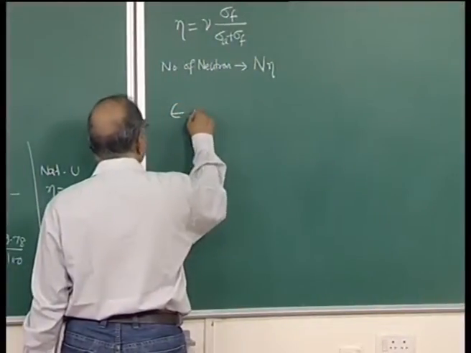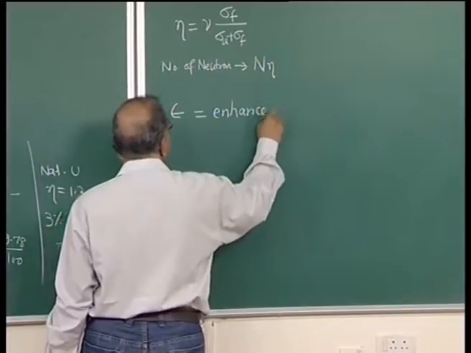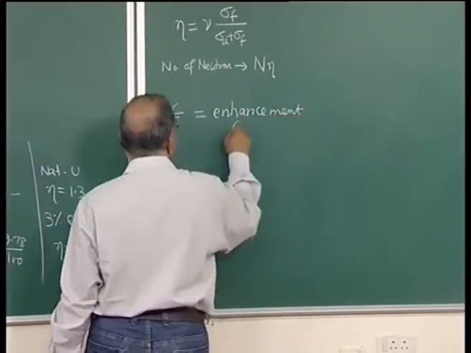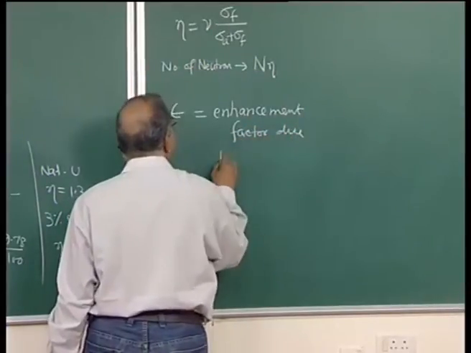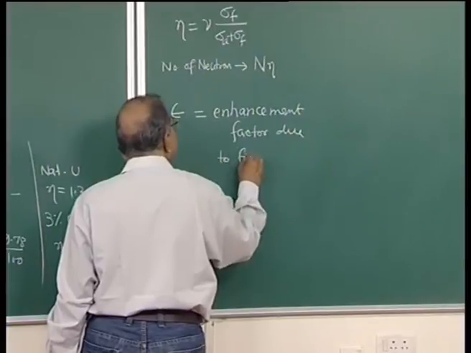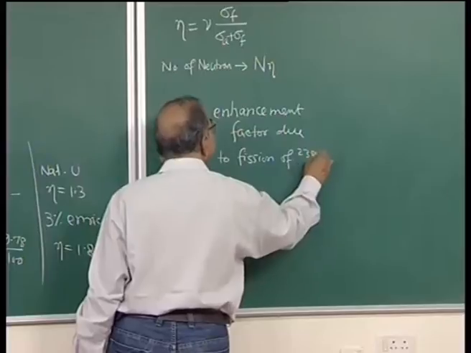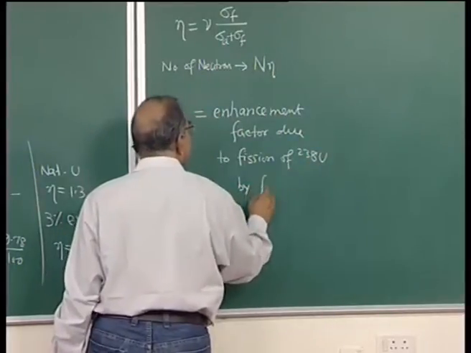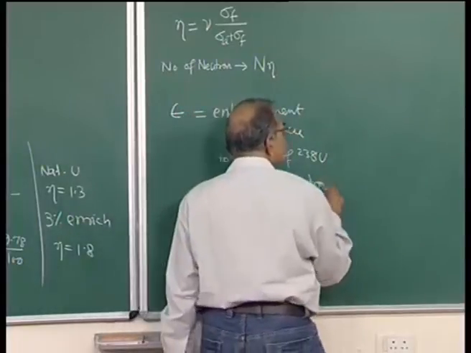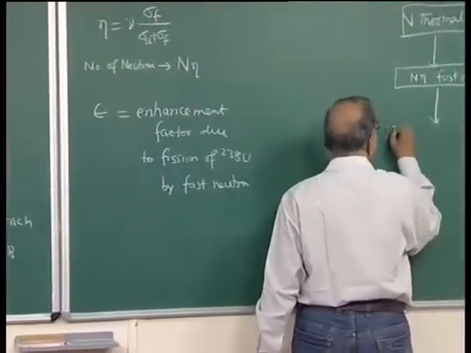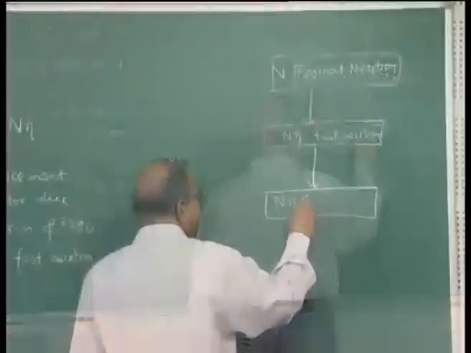So, epsilon, and what is that epsilon? This is the enhancement factor due to fission of uranium 238 by fast neutrons. So, now you have N into eta into epsilon.